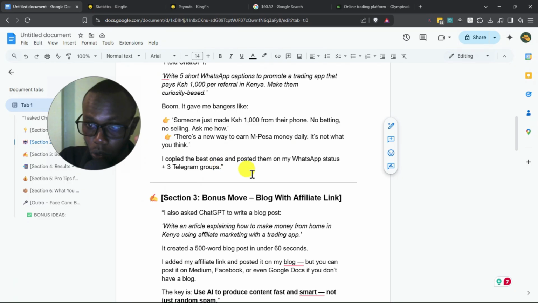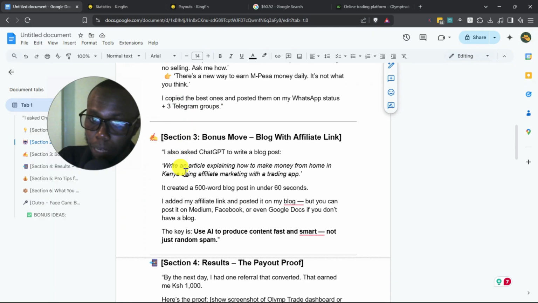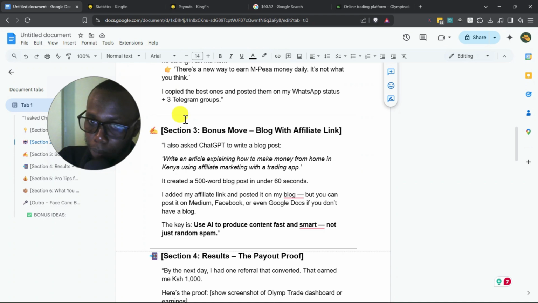I copied the best ones and posted them on my WhatsApp status. And I have some 3. Actually, there are 4. But I promoted these captions. I posted these captions plus a link on my Telegram groups. So I have 4, but I posted them on 3.